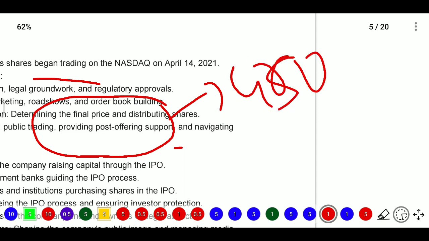So here, with the green shoe option, they will give an additional right that the investment bank will purchase another 15% from the retail investors, and they will give it back to the promoters.